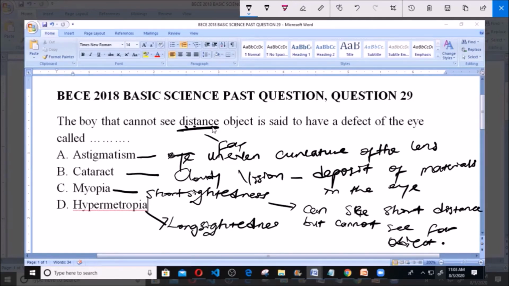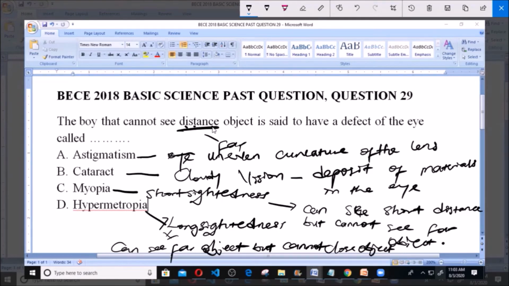Long-sightedness. Now, in this case, the person can see what? Distant objects. The person can see far objects, but the person cannot see close objects. The person cannot see close objects, but the person can see far objects. But the question says that the boy that cannot see distant objects is said to have a defect